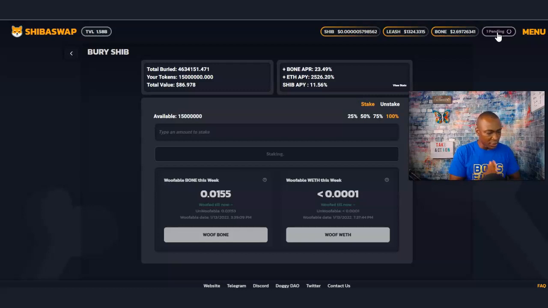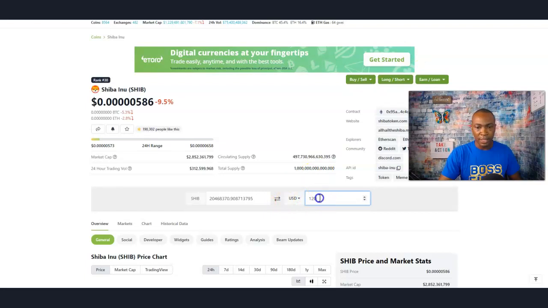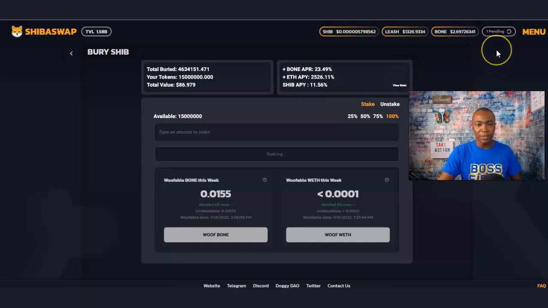So my budget that I was going to use was $120. Literally what I was going to do is $120, but I only got 15 million. So I went down to about $90, but I had to leave some for fees. So $90, and the fees were probably about 35 of it. So that's okay. That's why you always got to budget for fees.